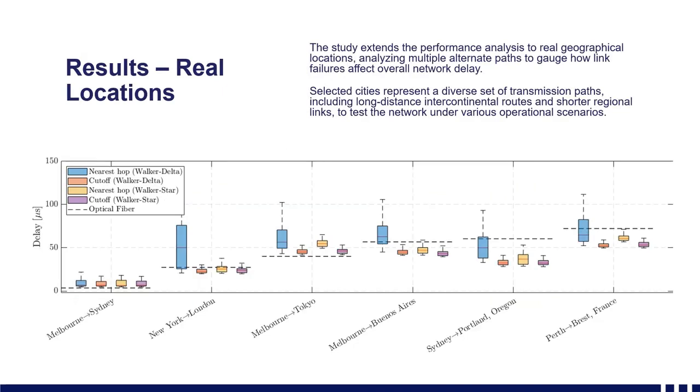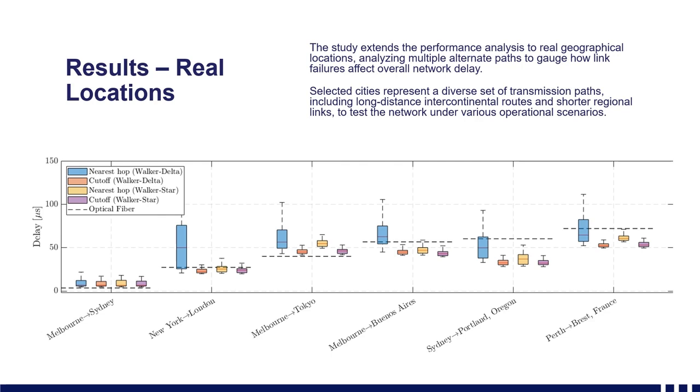So for this slide, we compare the results of real locations showing alternate paths and how these alternate paths show how link failures overall affect network delay. Now, to construct these alternate paths, we systematically remove the optimum path and create a new path in its place. We do this 10 times to create 10 distinct routes between selected city pairs.